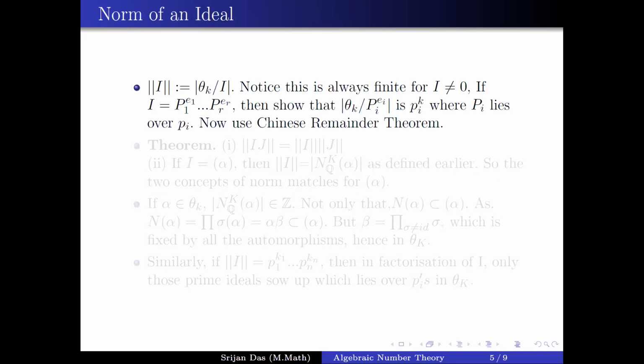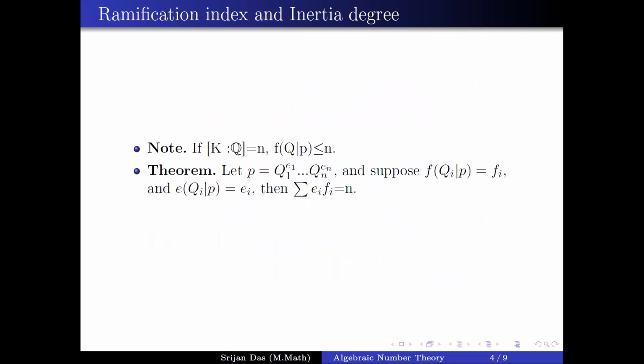Now one thing I want to say is that from this you can actually guess how a prime factors. Suppose you are taking any quadratic extension. You can already say that if you take a prime p in Z, in that quadratic extension this prime can't factor into more than two factors. Let's say we are in Z[i] and we take the prime 3 or 5, whatever. If it factored into more than two factors, then this summation of e_i f_i would be definitely greater than or equal to 3. But the degree of the extension is 2.